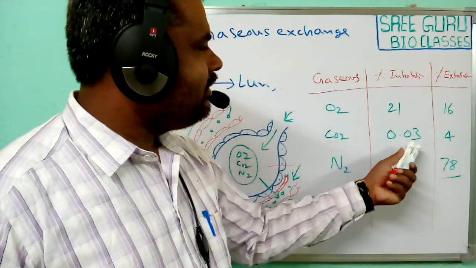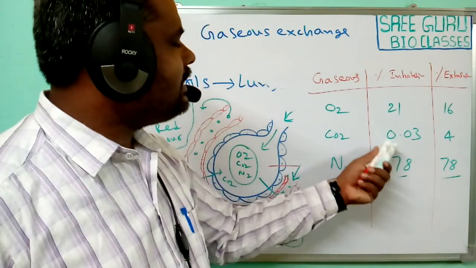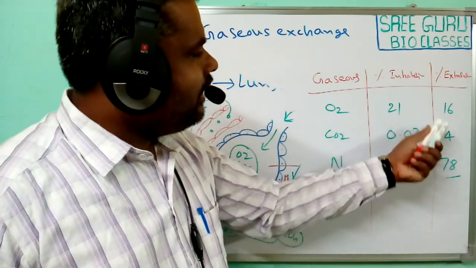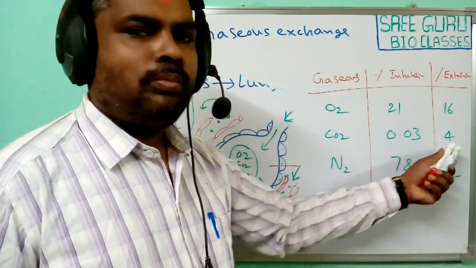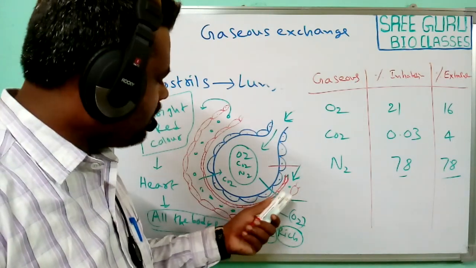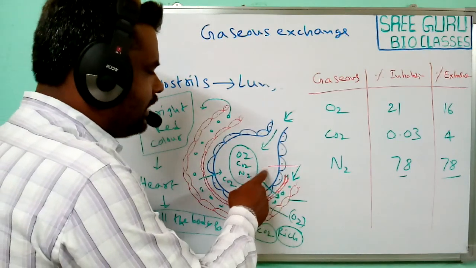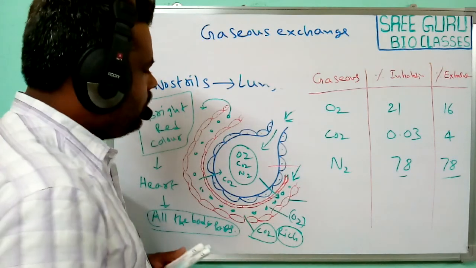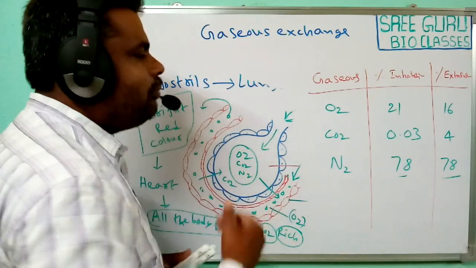Inhaled air has only 0.03%, which means a very small amount of carbon dioxide is present during inhalation. In exhaled air the concentration of carbon dioxide is higher, so most of the carbon dioxide present in the capillaries is exchanged into the air sacs. Once the carbon dioxide comes into the air sacs, it goes outside in the process of exhalation. And when we inhale, the oxygen in the air sacs is exchanged into the blood capillaries.